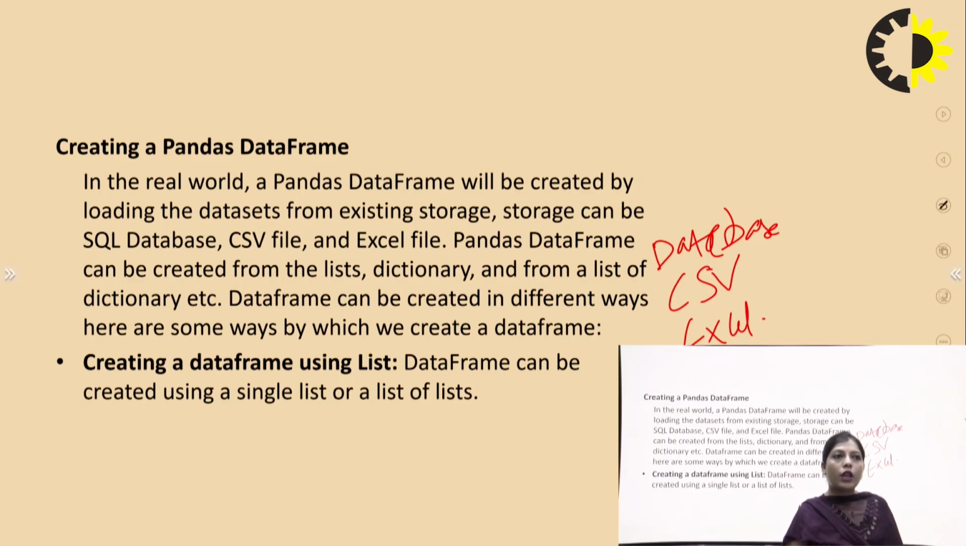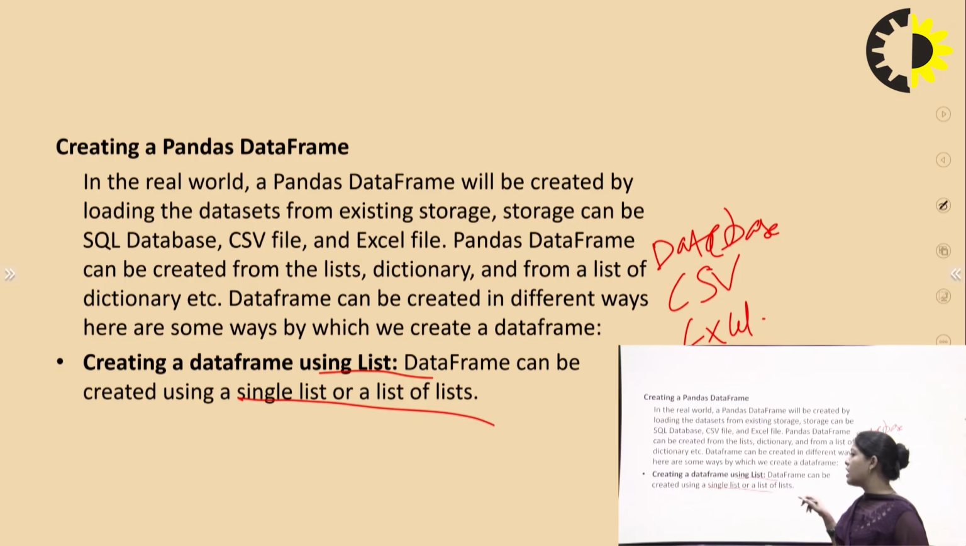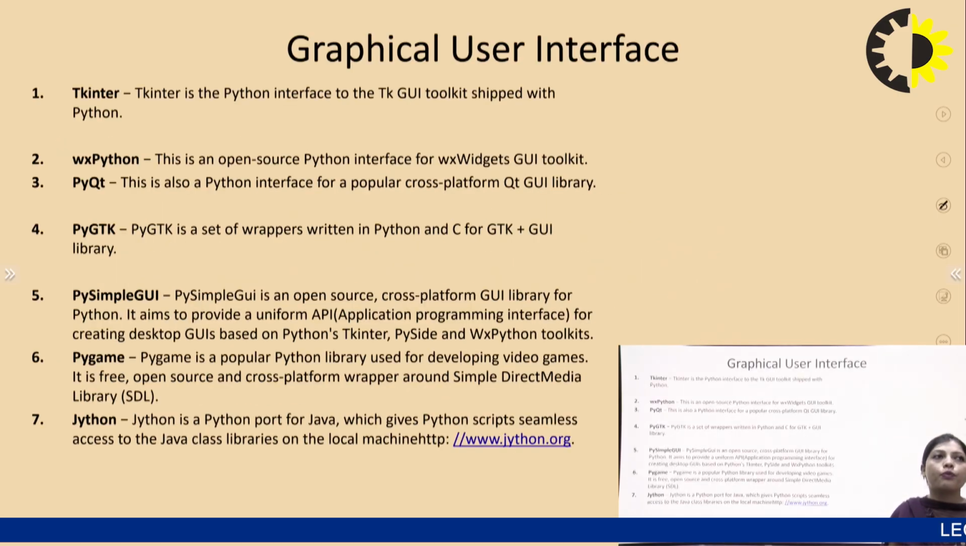A data frame can be created from a list or dictionary, and it can be created in different ways. Here are some ways. For example, first is creating a data frame using a list. A data frame can be created using a single list or a list of lists.